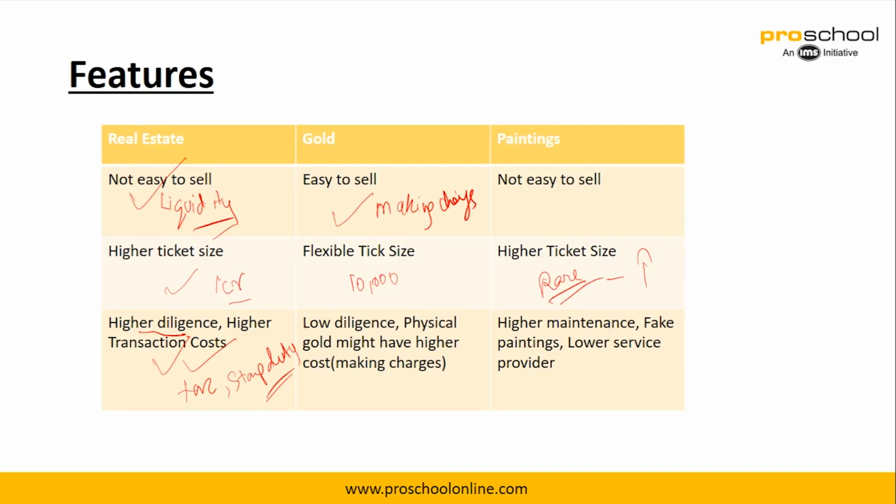Gold, as I already discussed, has making charges, which reduces the attractiveness of buying physical gold. Paintings need higher maintenance because you will have to keep them in a very maintained state in order to sell later on. And fake paintings are also a big problem, because you might buy thinking that it's an original painting, but it might turn out to be a fake. So that's a risk that is there.